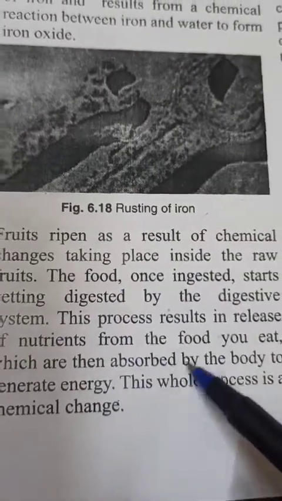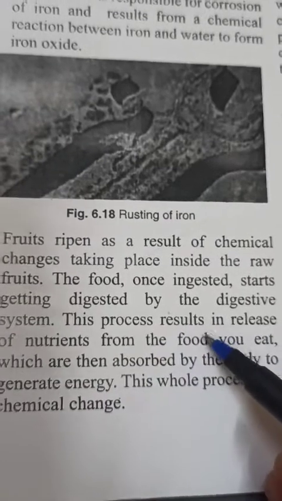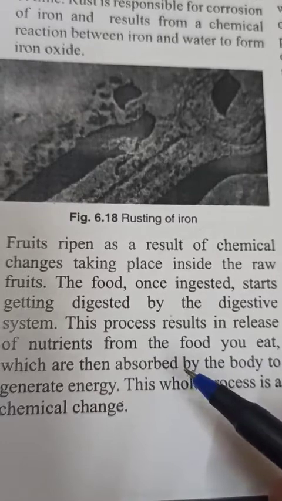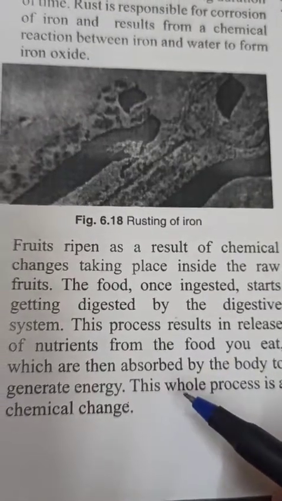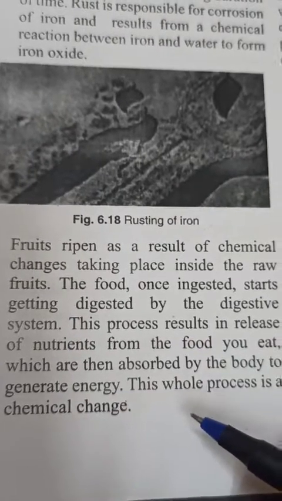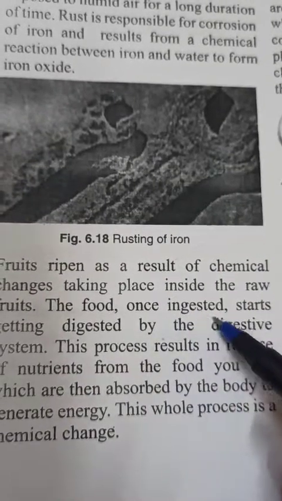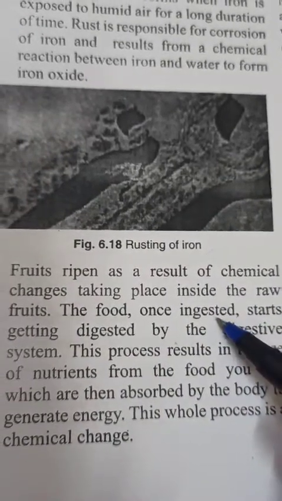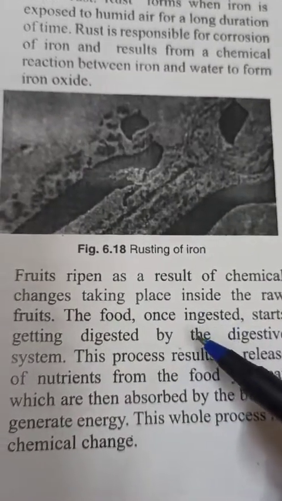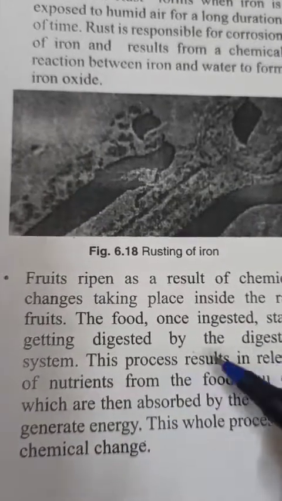And the second example they have given is about the digestive system, or digestion of food, which you have studied in previous classes also. When we ingest food, ingest means when we put food in the mouth, it goes to the stomach, and in the stomach and small intestine it is totally digested with the help of digestive juices.